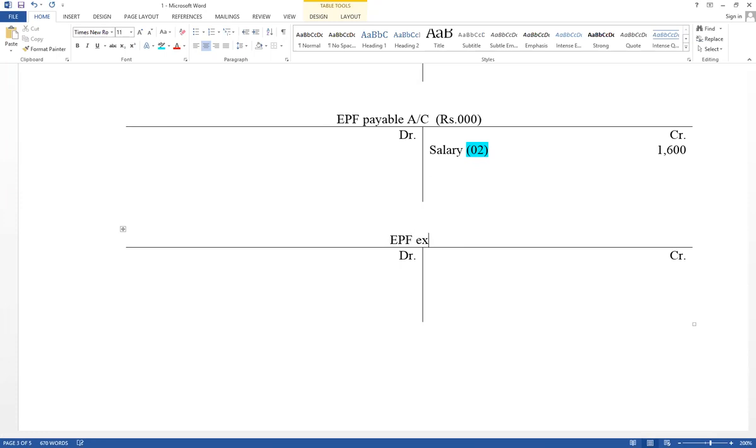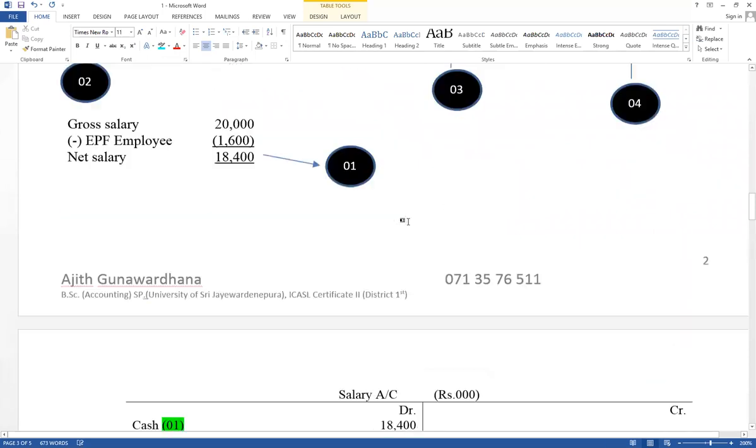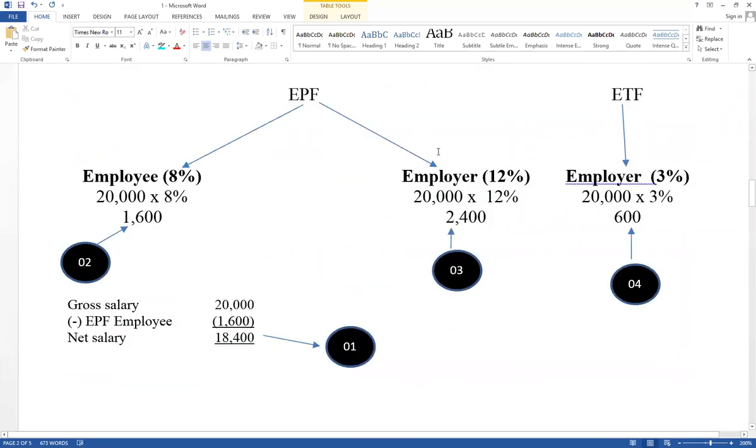EPF expense. It is not part of salary, cannot be deducted from salary, another expense. Therefore, take values in 1000. Then expense. That value also should be transferred to the central bank. Contribution of employer, business contribution.